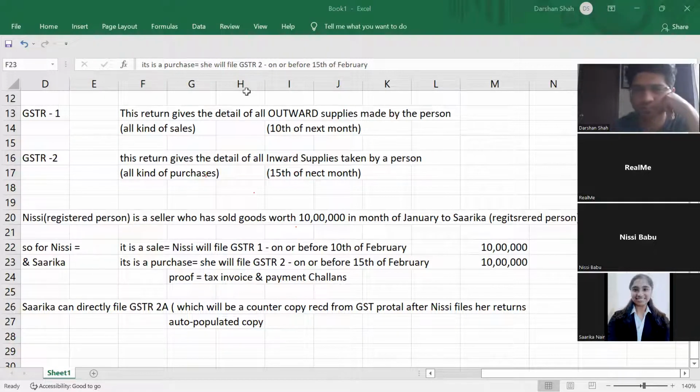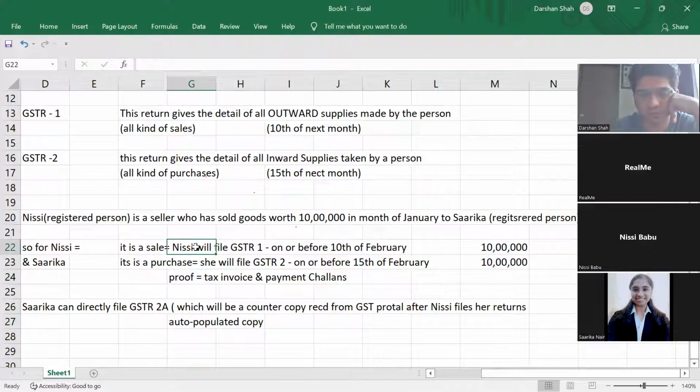So for both, it will be 15th of next month, right? Okay, sir. The doubt is, sir, for each transaction the seller needs to file separately, or can we take the sum of all sales and purchases during the year? So GSTR returns are for all sales and purchases. In Nisi's returns, Sarika will be one of the customers, and all her customers will come. This is month-wise. GSTR1 and GSTR2 are always monthly returns.